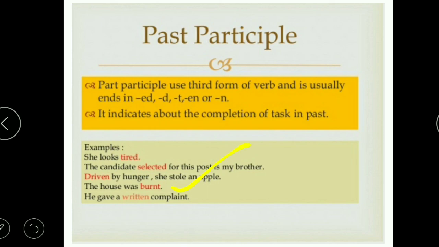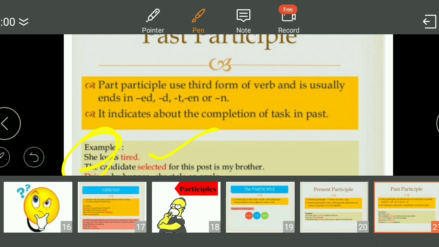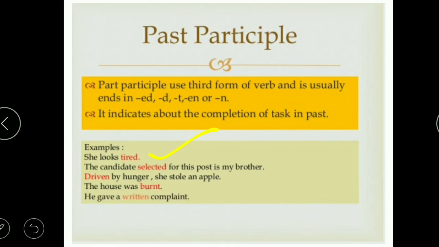Then burnt house, we are talking about the burnt house. Okay, so written complaint, we are talking about the written complaint. So written is describing the complaint, burnt is describing the house, driven is describing the hunger, selected is describing the candidate, and again tired is describing the girl or her looks. So we can say that they are functioning as adjectives in all these sentences. Hope this much is clear.